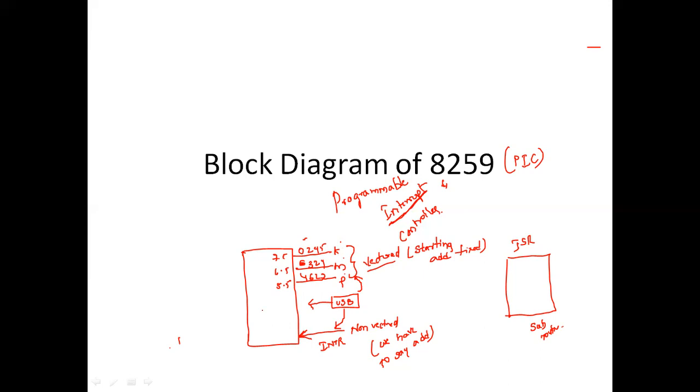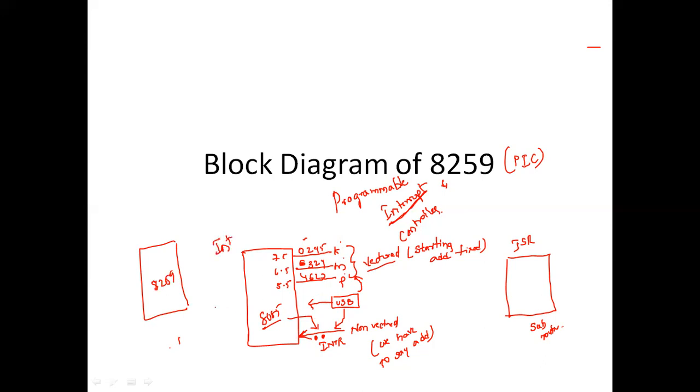So this is 8085. Suppose the USB signal has come and the INTR signal has come, does the 8085 know which is the USB signal and which is the INTR signal? No. So that is the reason why we are going to incorporate this 8259 in between the interrupts.